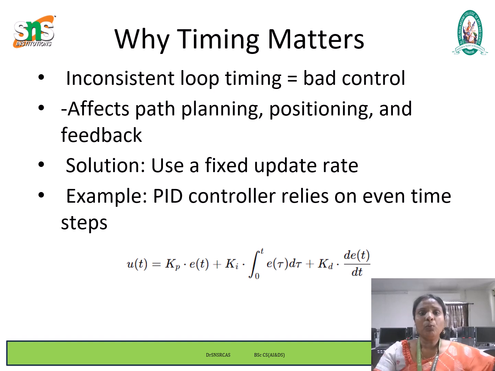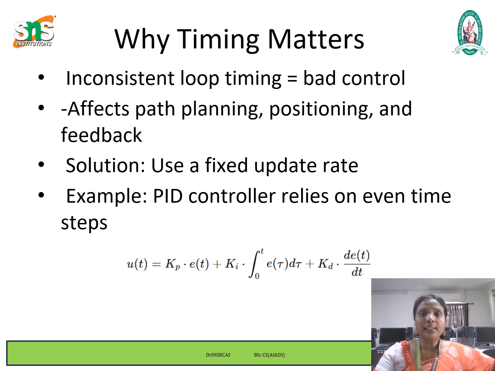Next, we see why timing matters. In robotics and control systems, timing consistency is crucial for stable and accurate behavior. Let's break down why timing matters, what goes wrong when it's inconsistent, and how to fix it using tools like a PID controller.